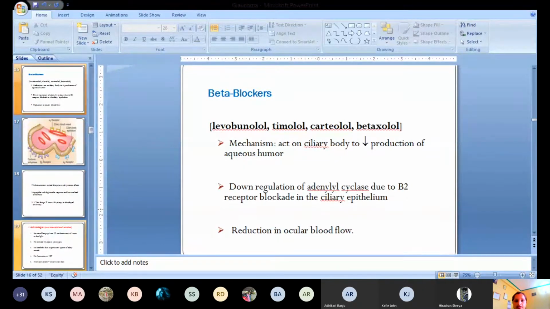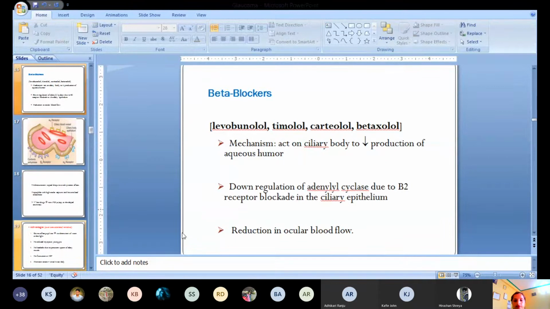So we have finished beta blockers. In the beta blockers, we have timolol, carteolol, betaxolol, levobunolol. These are the different beta blockers we can use in open angle glaucoma. These are the group of drugs which decrease the formation of the aqueous humor. We finished these beta blockers yesterday.